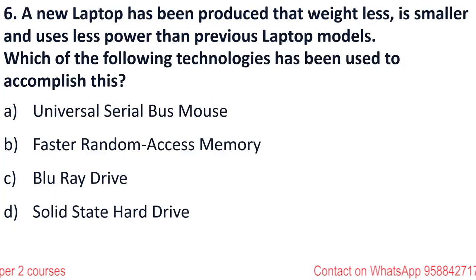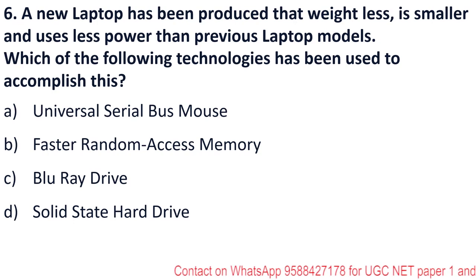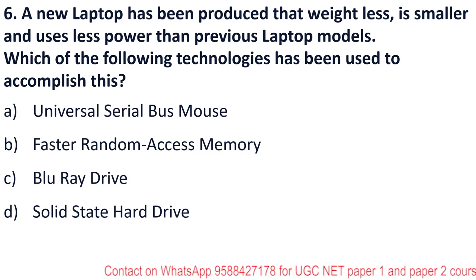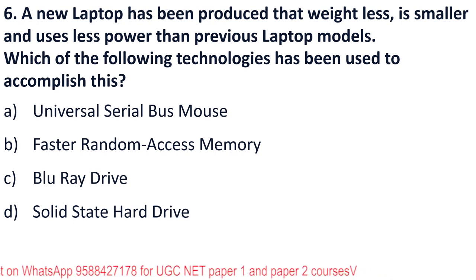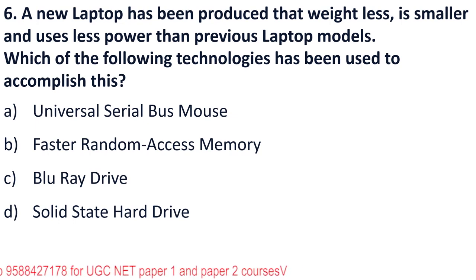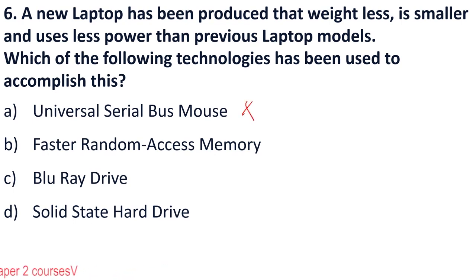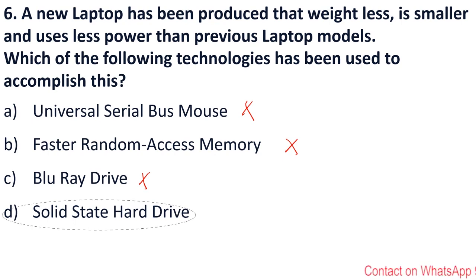Okay, next. A new laptop has been produced that weighs less. There is a new technology that has come up, because of which laptops are lighter now. They are smaller and lighter than the previous versions that were produced. So now the question is asking, which of these following technologies is used to make laptops lighter and smaller? Universal serial bus? No, this is not right. Neither random access memory, neither Blu Ray Drive, but SSD. SSD is the new technology that has come up, which has made laptops lighter and faster.